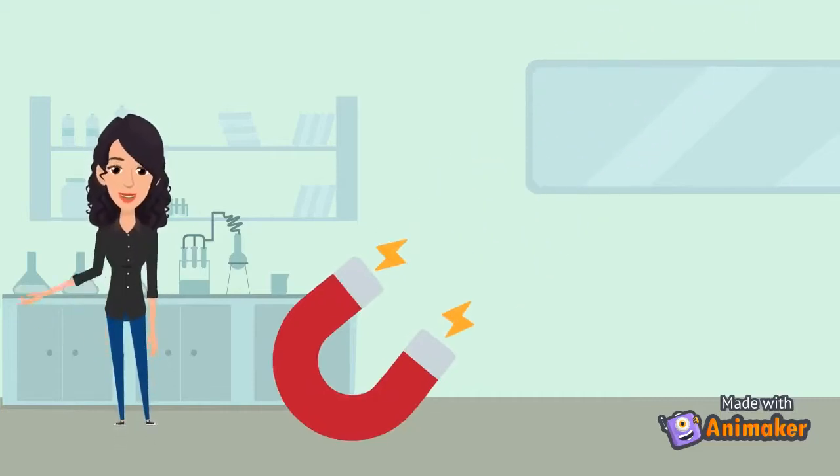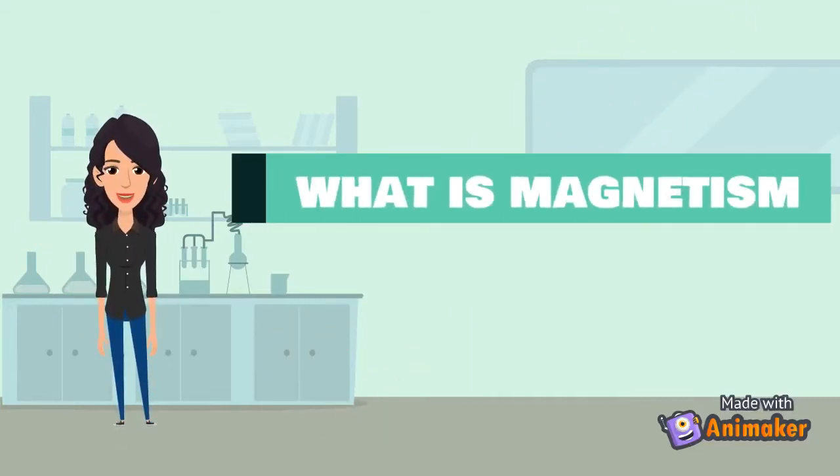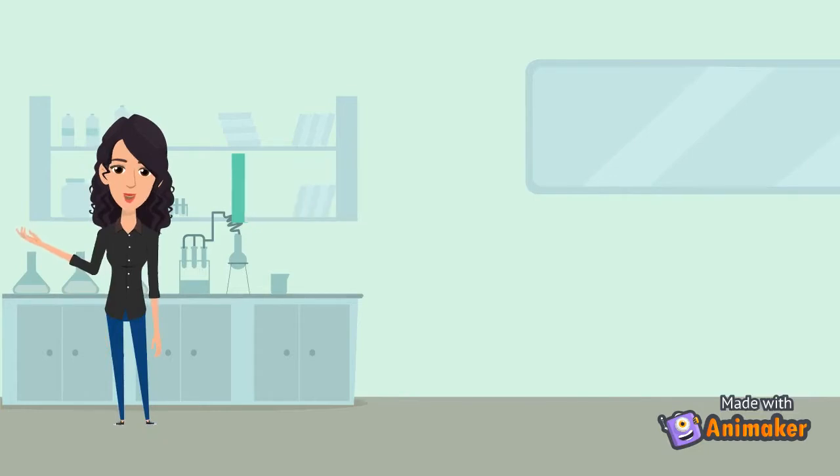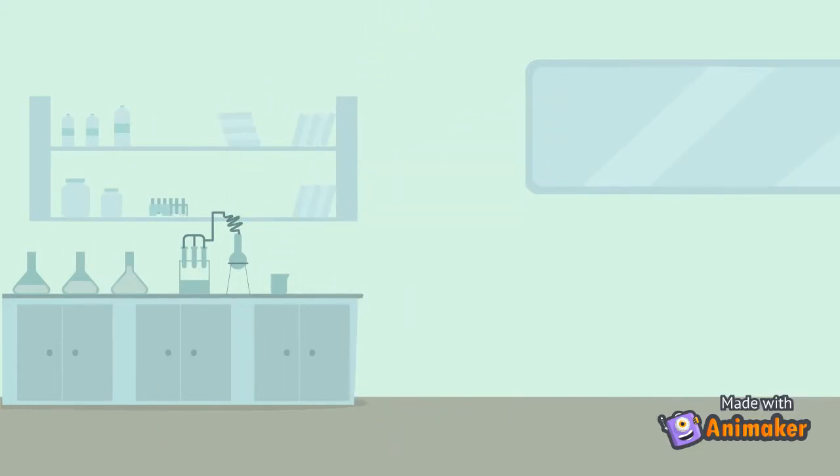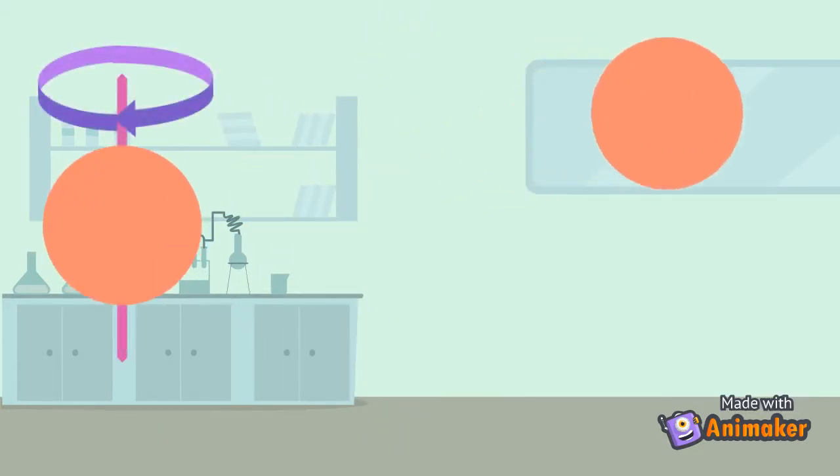We learned a lot about magnetism, but how does it work? What actually is magnetism? What causes it? Magnetism is derived from the motion of electrons. It's either the spin motion or the orbital motion of them around the nucleus.